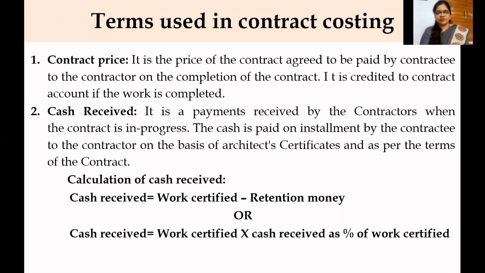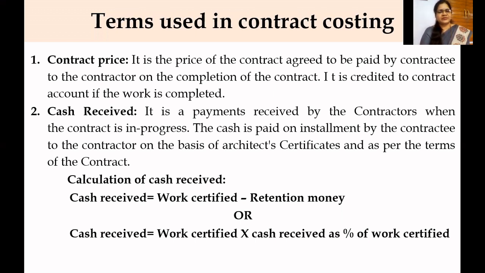Free of cost, the contractor will not do the work. So the price of the work plus some percent of profit will be added, so that the contractor will also benefit after the completion of the contract. So who is paying this contract price? The contractee will pay the money to the contractor. That is called the contract price. That is the total price required for the completion of a contract.